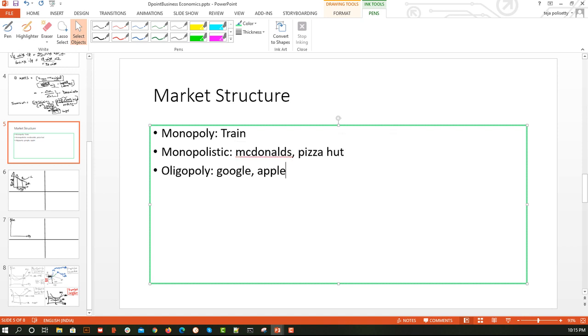Now the final one is the oligopoly. I can say this is a hybrid of monopoly and monopolistic. Why? Here we don't have many buyers and sellers. Remember, these three are imperfect competition. Now we are talking about oligopoly. Here the oligopoly will have a small number of buyers and sellers.